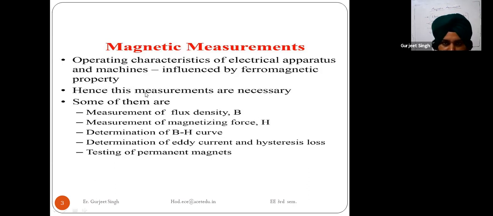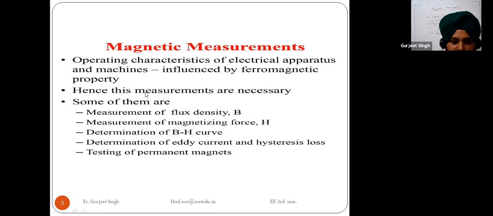It is related with the magnetic flux: the sum of all the lines of magnetic flux present in the magnetic field.